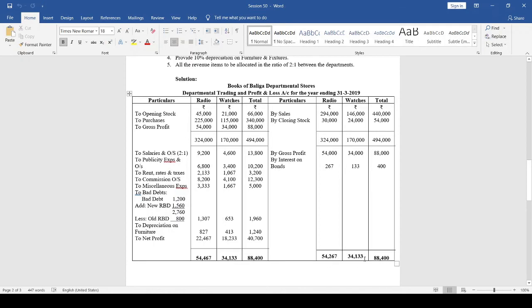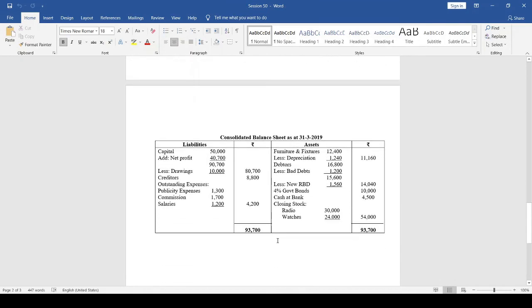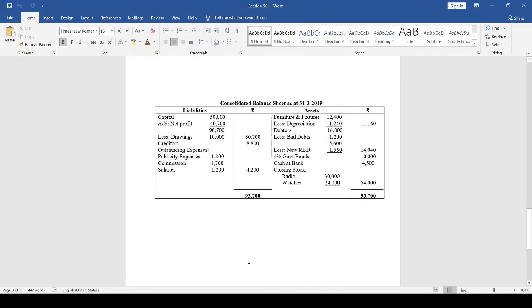So the total is 54,267 for the radio department, and for the watches department 34,133, total 88,400. The difference, that is the net profit of the radio department, is 22,467, watches department 18,233, total 40,700. Now let us prepare the consolidated balance sheet as at 31st March 2019.